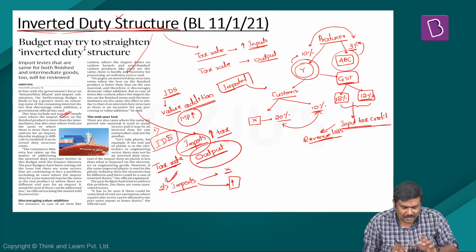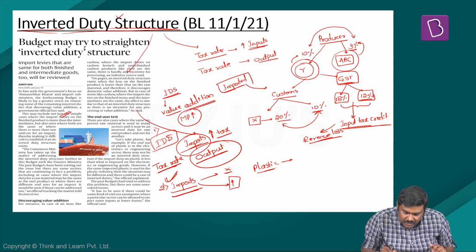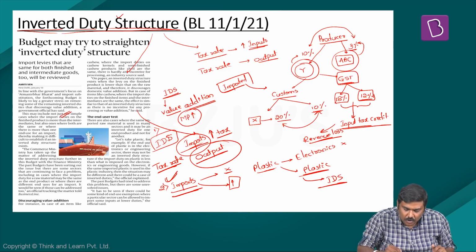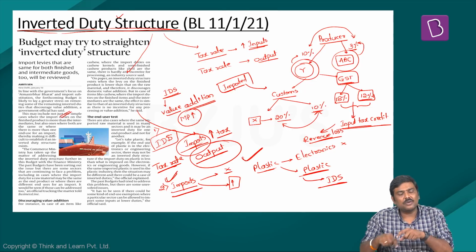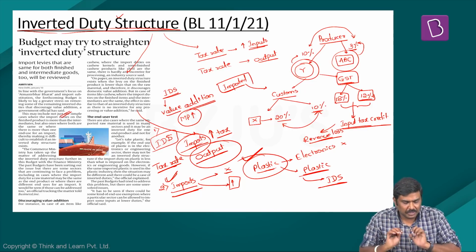Let me give a very simple example to clarify the second scenario here. Whenever plastic is used in manufacturing of electronics, the article says that there is no inverted duty structure here. But when the same plastic, imported plastic, is used in the plastic industry, then there is an occurrence of inverted duty structure. So the Government of India might look into even this particular concept of inverted duty structure because of multiple uses of the same imports.